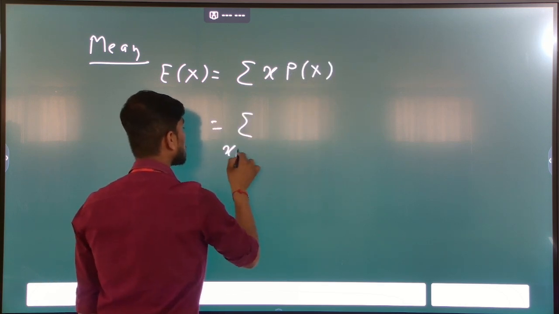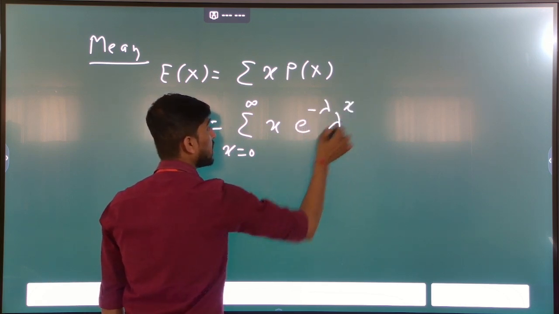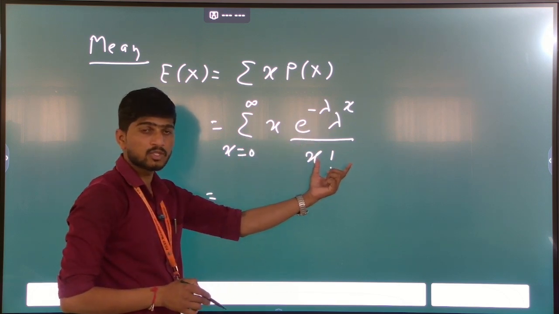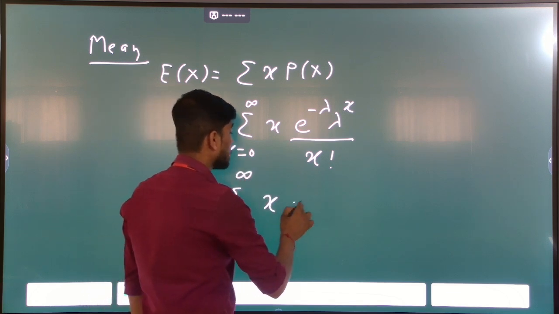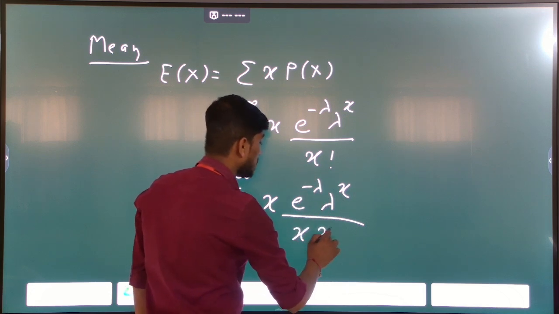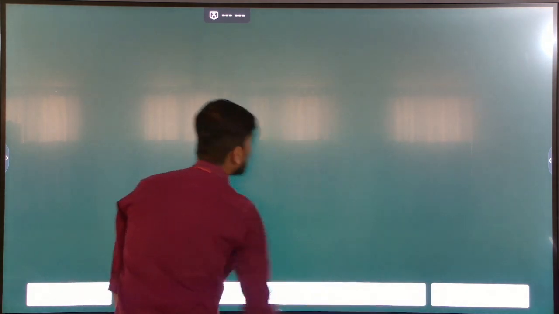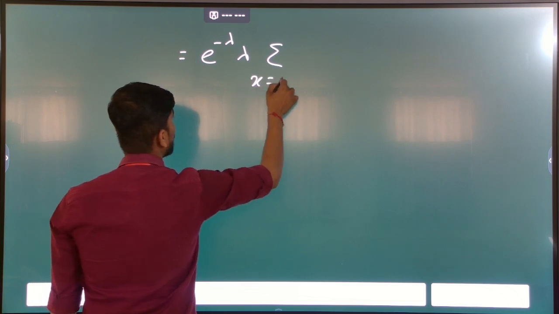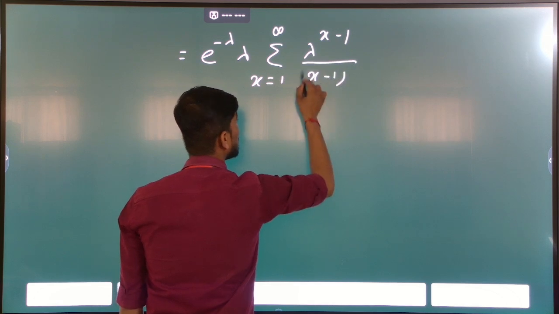Put range value x equal to 0 to infinity, x p of x is x e raised to minus lambda, lambda raised to x divided by x factorial. When x is equal to 0, the whole term becomes 0. So we update the range of x from 1 to infinity, and x factorial is written as x into x minus 1 factorial. So x gets cancelled, and e raised to minus lambda and lambda are constants outside the summation running from 1 to infinity, lambda raised to x minus 1 divided by x minus 1 factorial.